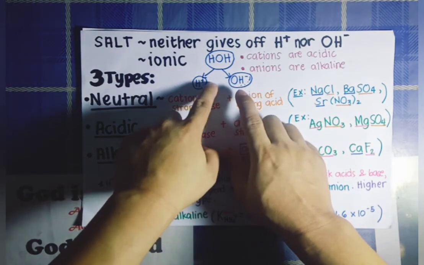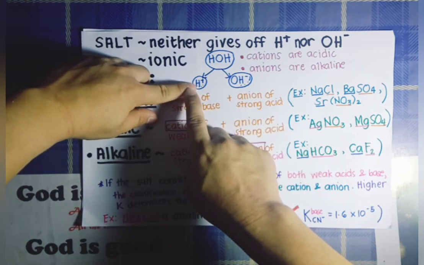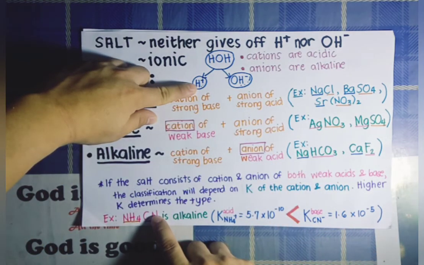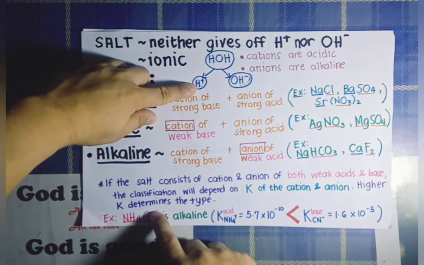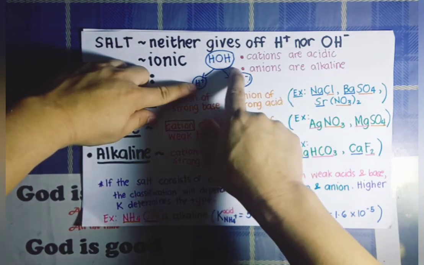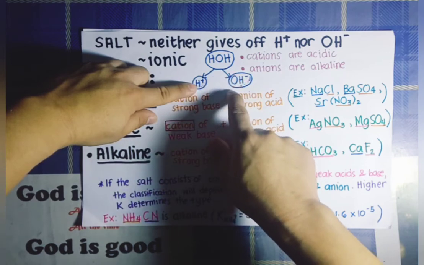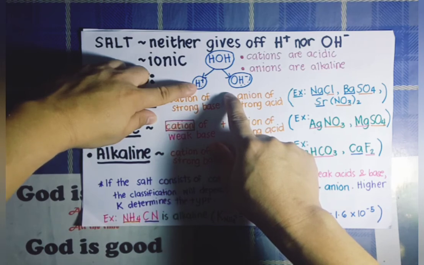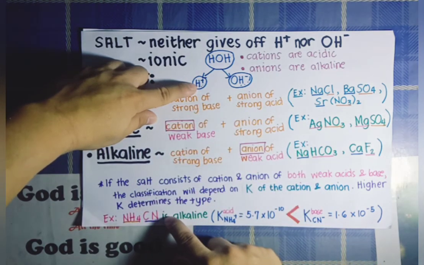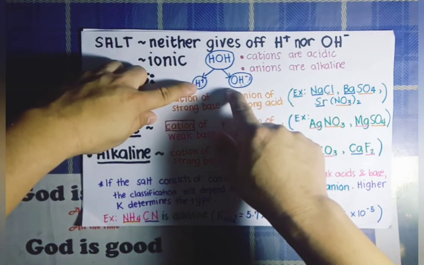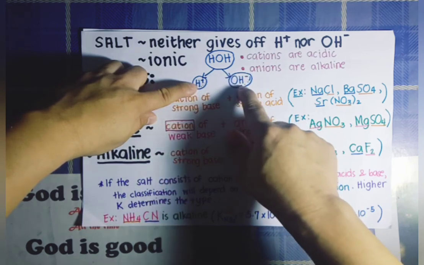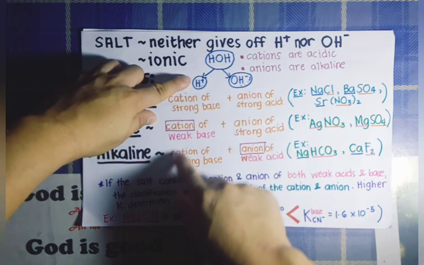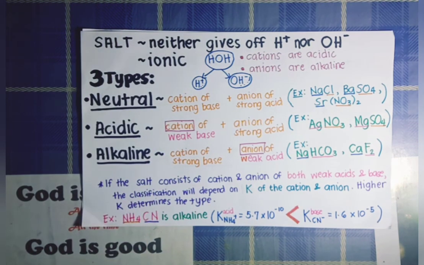That is the hydrogen ion, and therefore this hydrogen ion will react with the cyanide ion. After its reaction to cyanide ion, the water molecule will now liberate hydroxide ion. Again, the higher the hydroxide ion, the more basic the solution will be, and because of that, ammonium cyanide will create a basic or alkaline solution, because of the release of hydroxide ion. What happened to the hydrogen ion? It reacted with cyanide. So those are the things that you need to learn in the classification of salts.